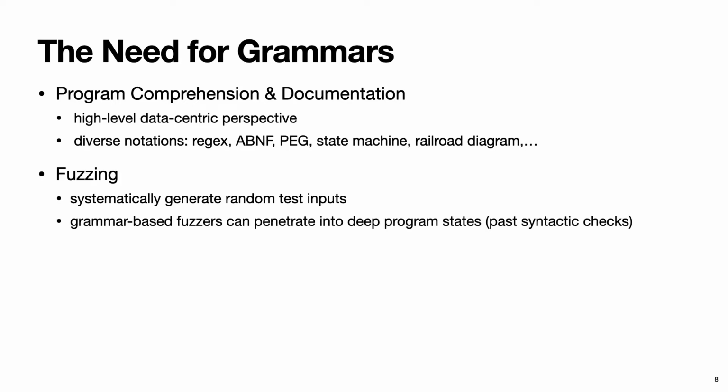And because grammars are a generating device, they allow us to generate concrete examples of test inputs for our programs. This makes them really useful for fuzzing. Because without any prior knowledge of the possible input space, it's usually not easy to generate good fuzz inputs. In order to penetrate into deep program states, test inputs usually need to pass various syntactic checks, such as are often performed by ad hoc parsers that are intermingled with application logic. And grammar-based fuzzing is obviously much more efficient here, because it allows you to generate known valid inputs based on the input grammar, and those can cover a lot more code paths.